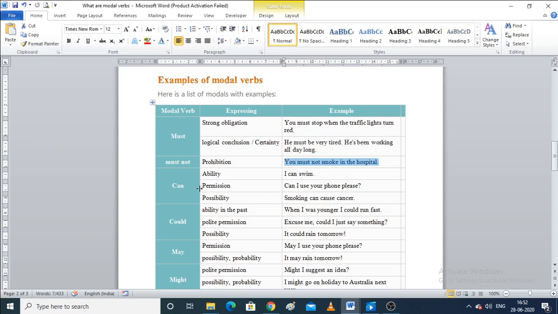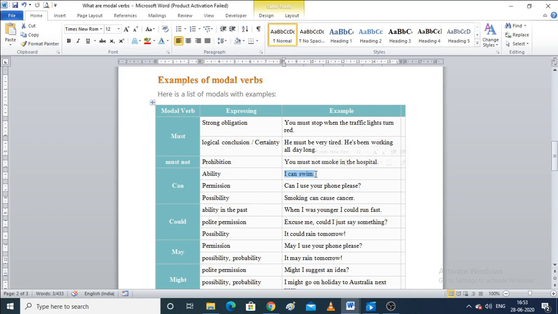Now can. The first thing is ability. We will use the modal can when we want to showcase our skill or the ability we have. The first is, I can swim. So the person is saying that he has the skill of swimming.